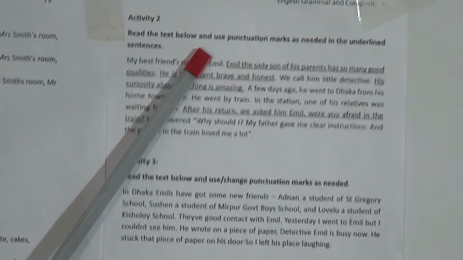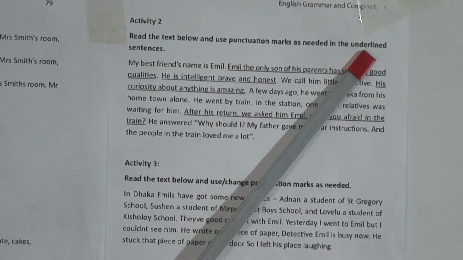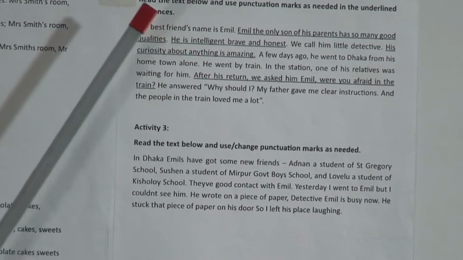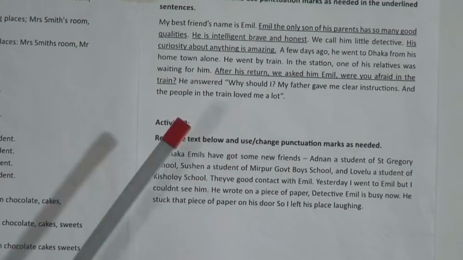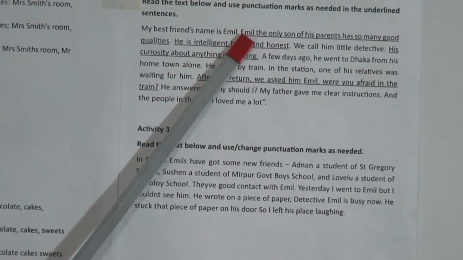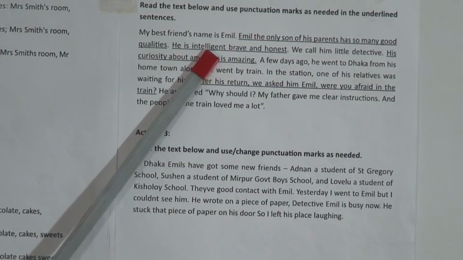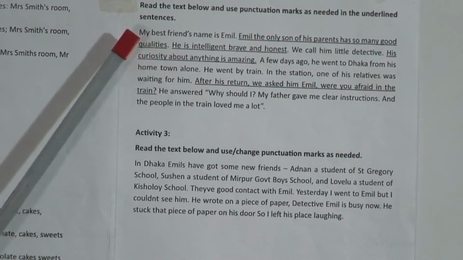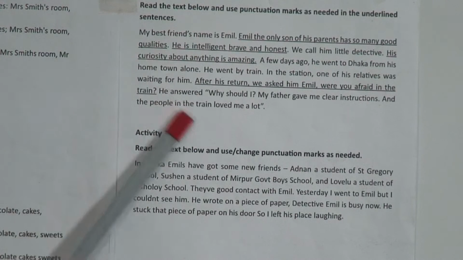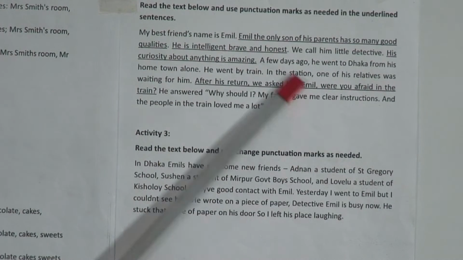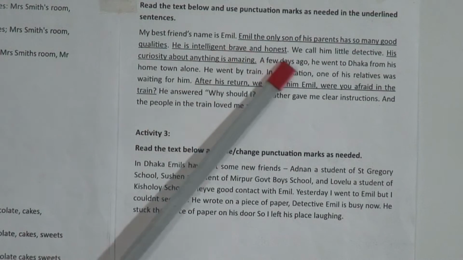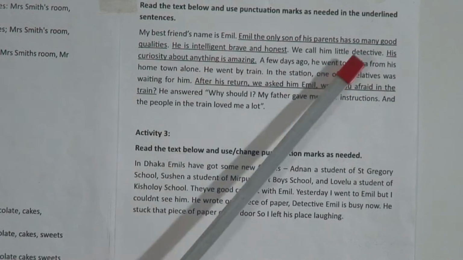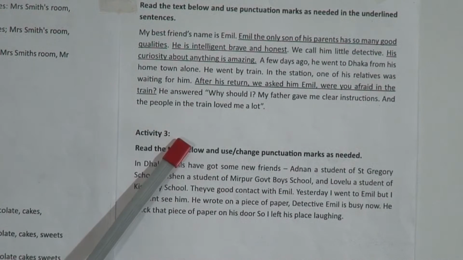Read the text below and use punctuation marks as needed in the underlined sentences. Now look, there is a passage. At first we will read this passage and then we will punctuate the underlined sentences only. I repeat, you will punctuate the underlined sentences only. You don't need to punctuate the whole passage. You will just punctuate the underlined sentences. And there are 1, 2, 3, and 4 sentences you need to punctuate.